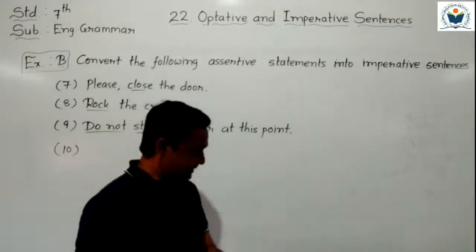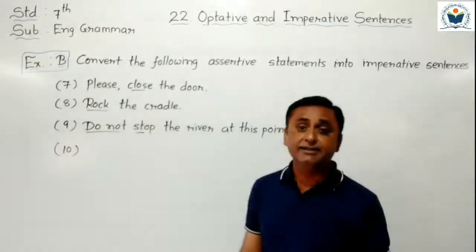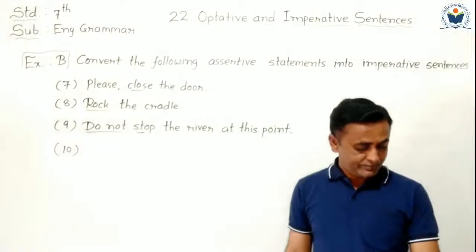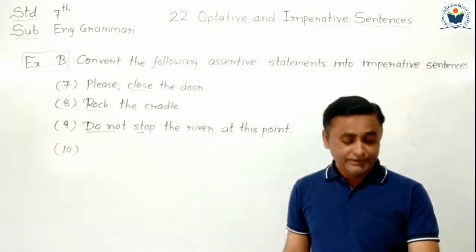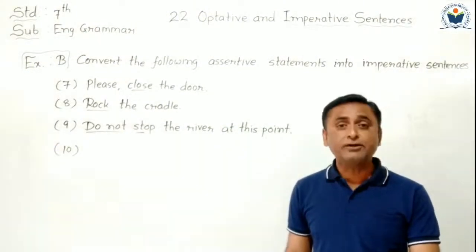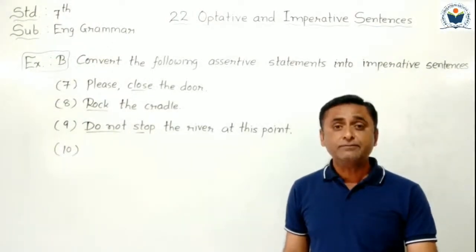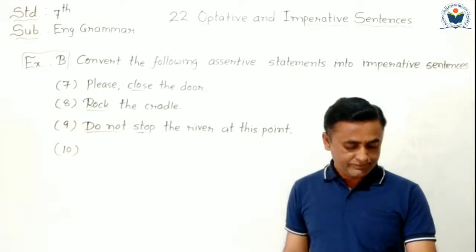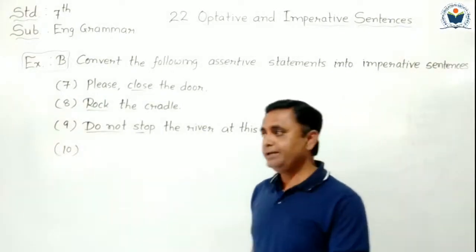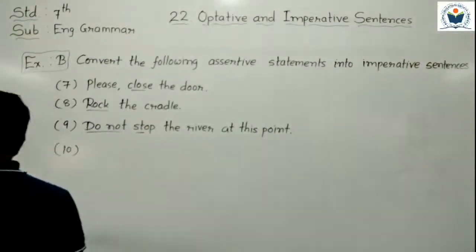Now sentence number 10 we have to understand. You should not spend so much time on the computer. It is a negative sentence, we have to convert it.